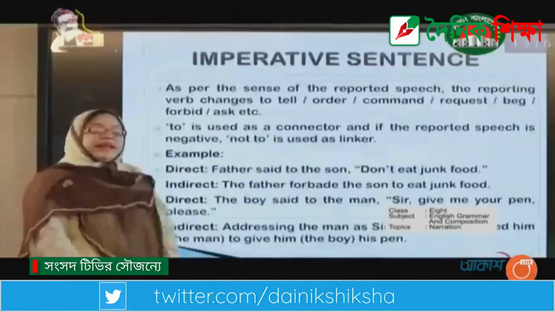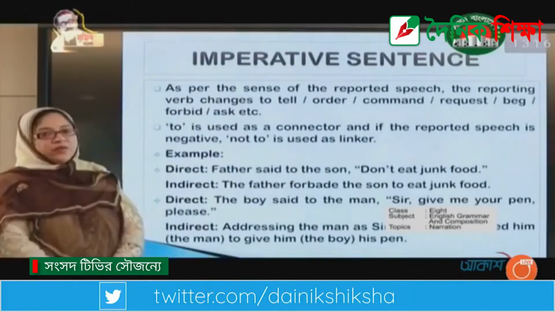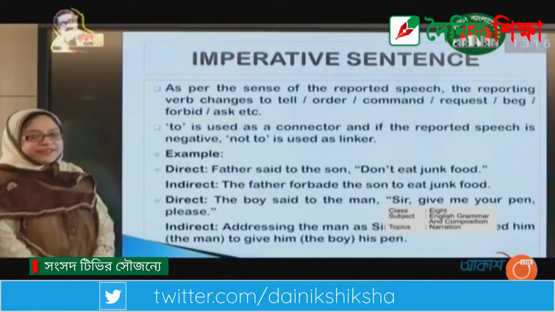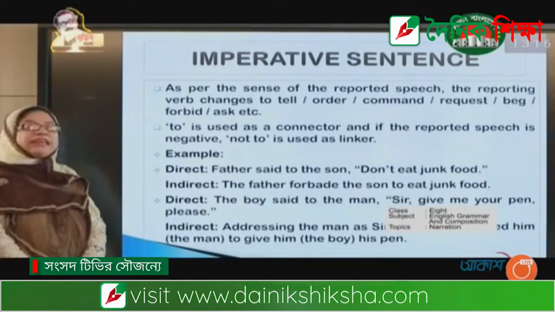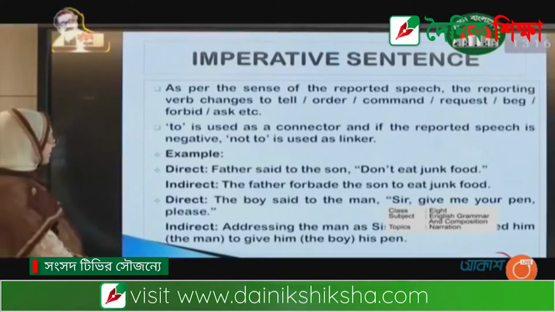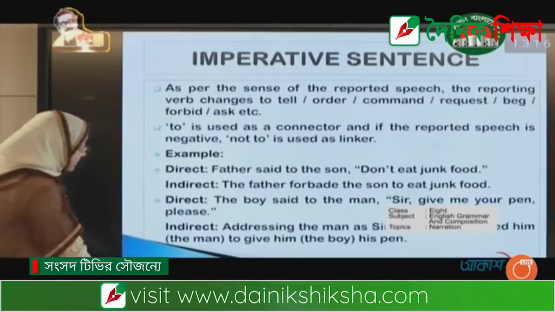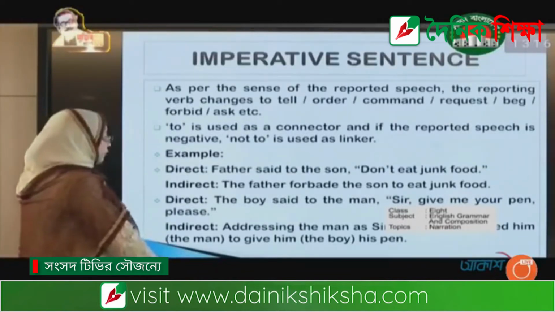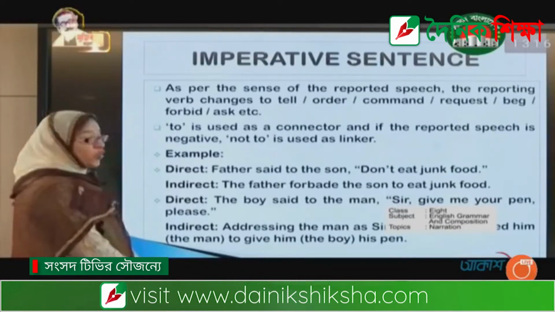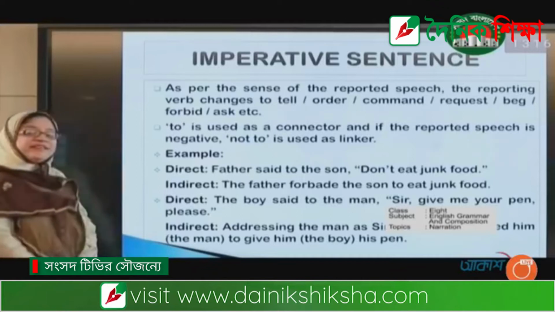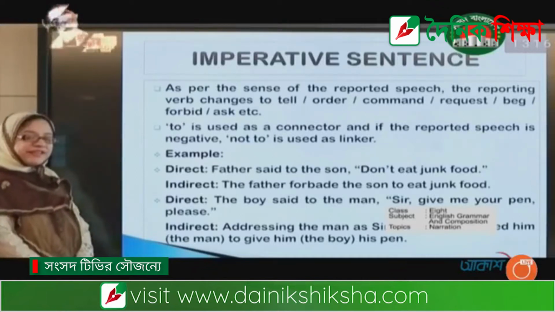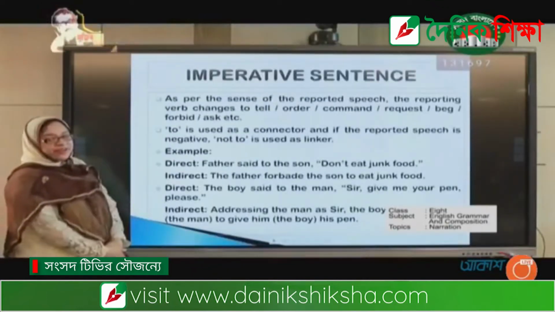Okay. Then students, we now go to the imperative sentence, how we change it from direct to indirect speech. There are some examples of imperative sentences. Father said to the son, don't eat junk food. This is an imperative sentence. So how can we turn it into indirect?